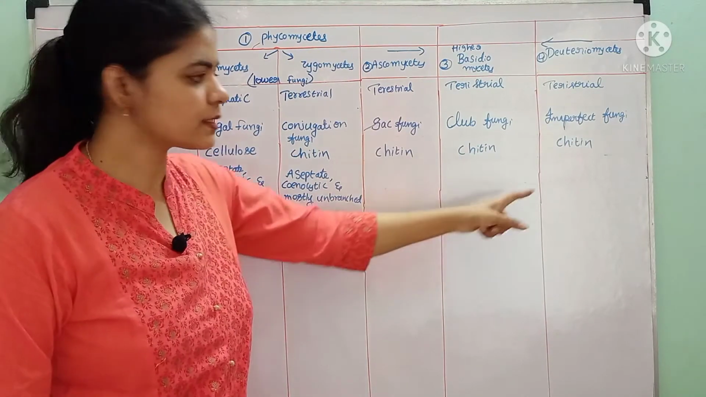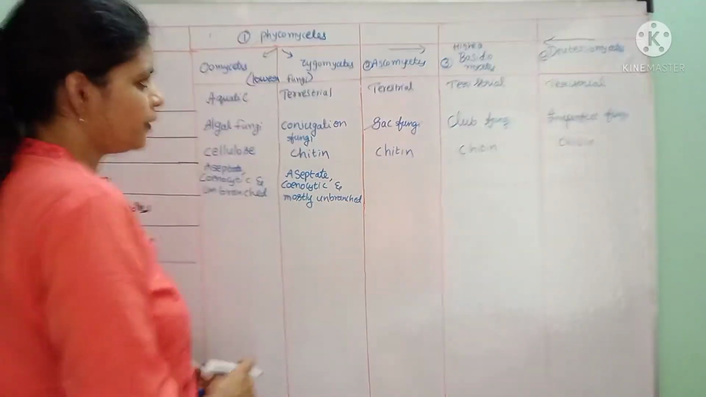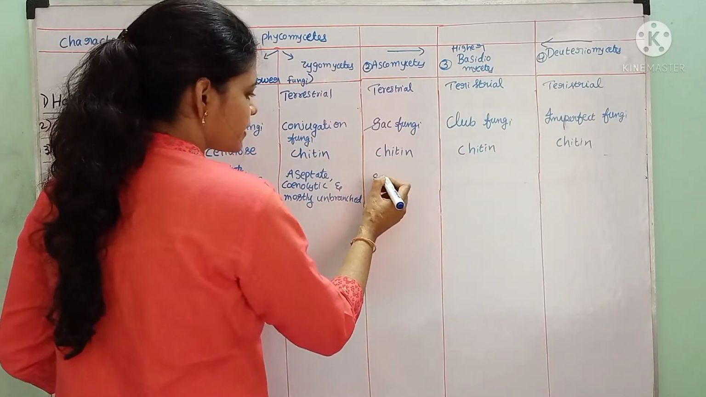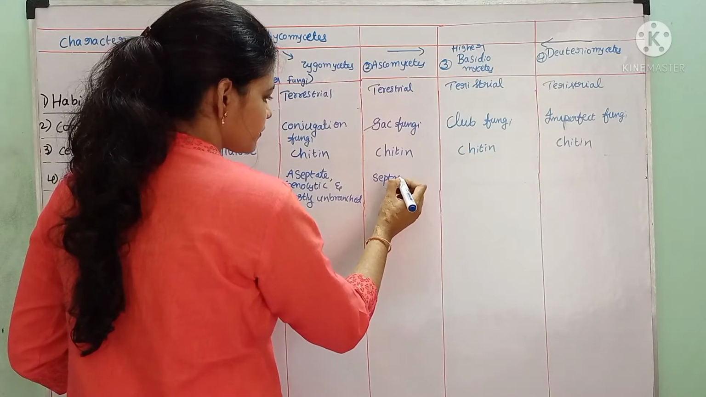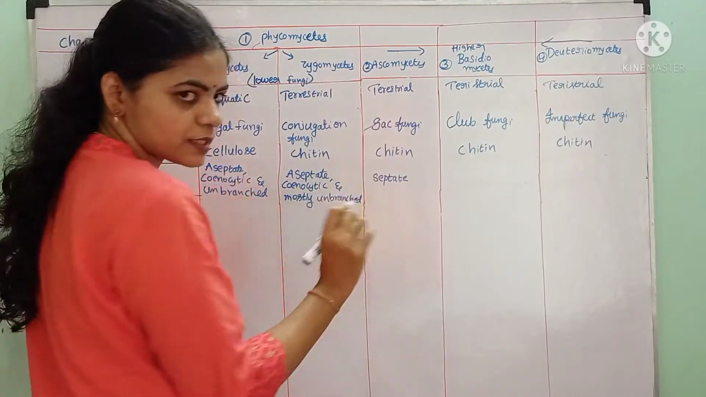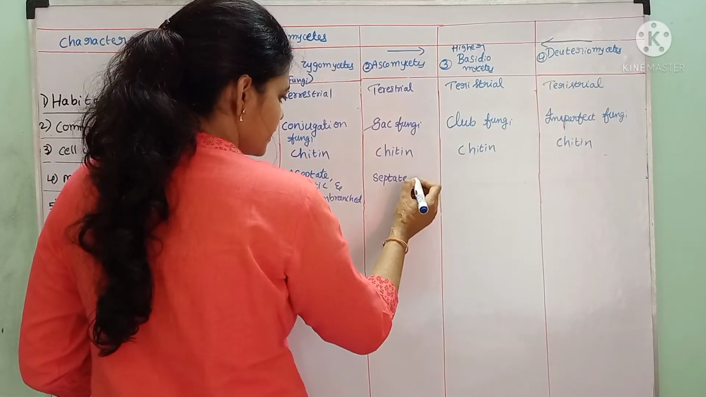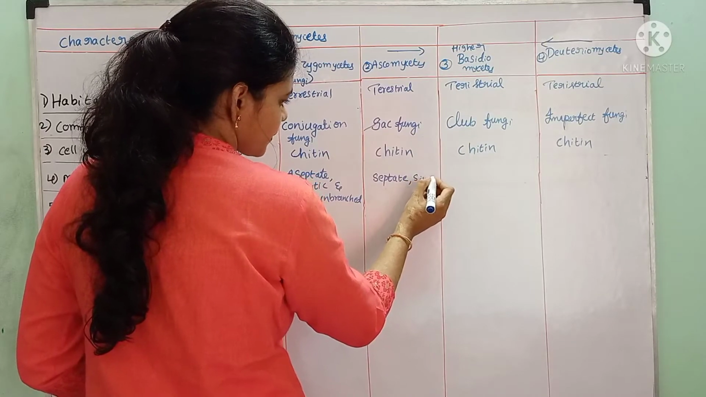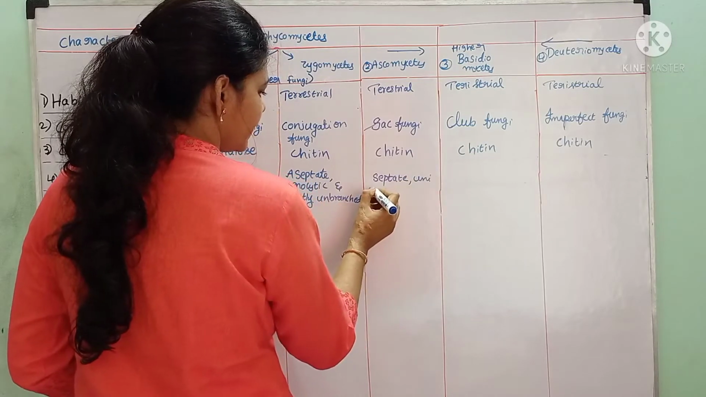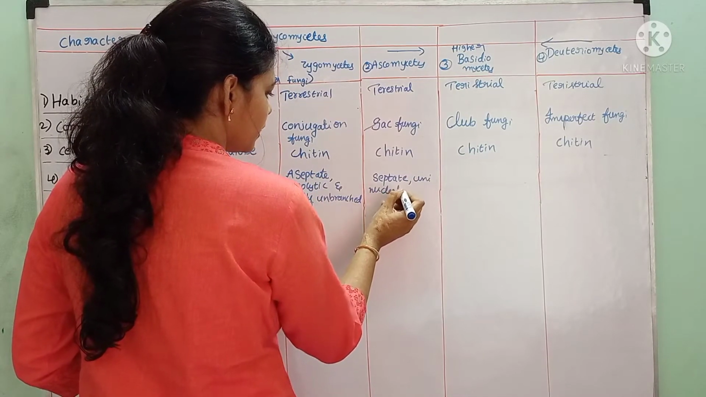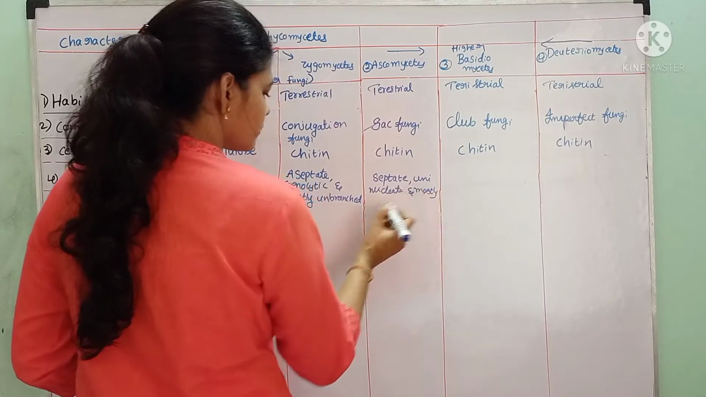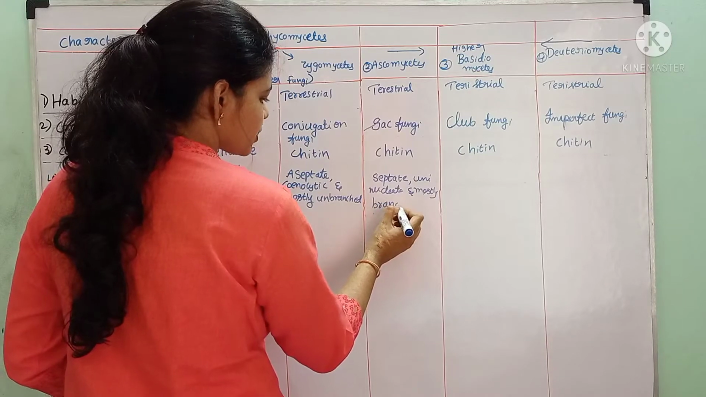Ascomycetes, Basidiomycetes and Deuteromycetes are called higher fungi. Hence the mycelium is septate, and there is no cenocytic condition; only a single nucleus is present, uninucleate, and mostly branched. These are mostly branched.